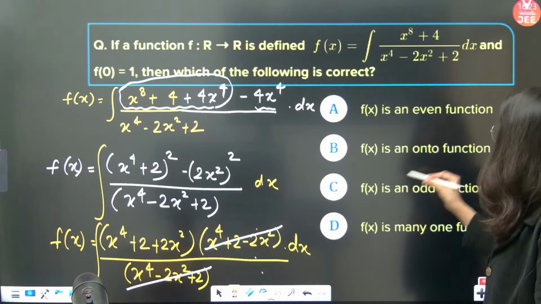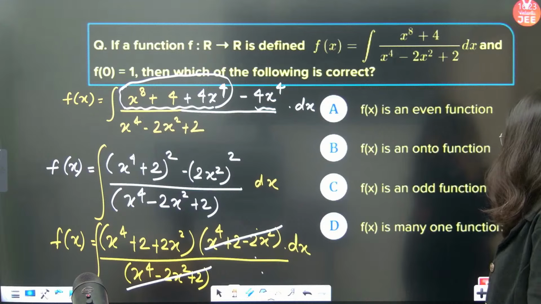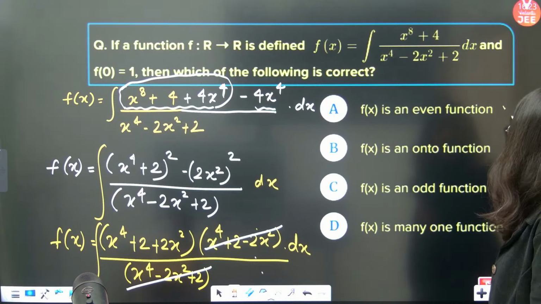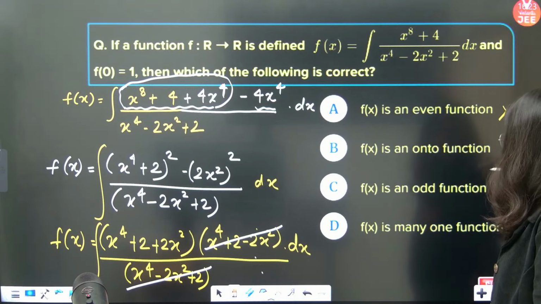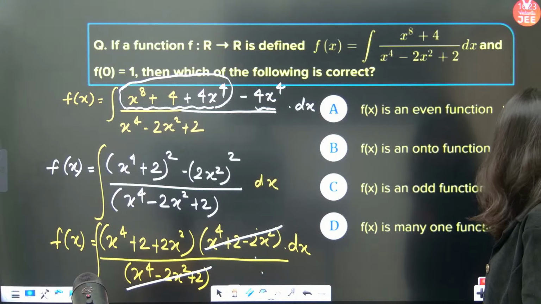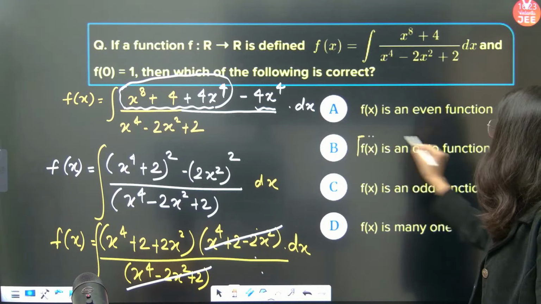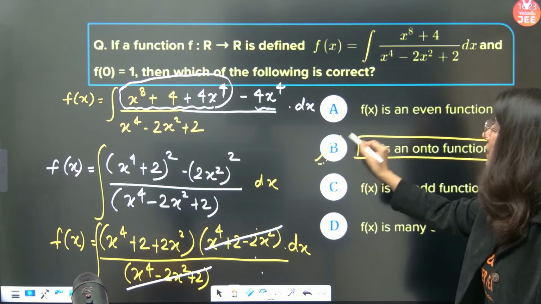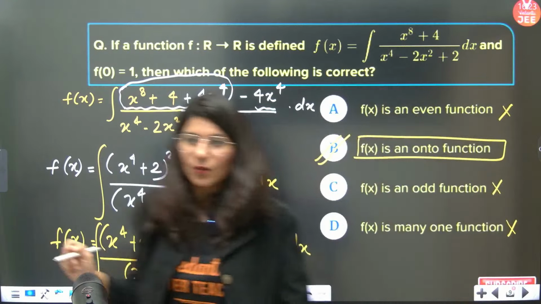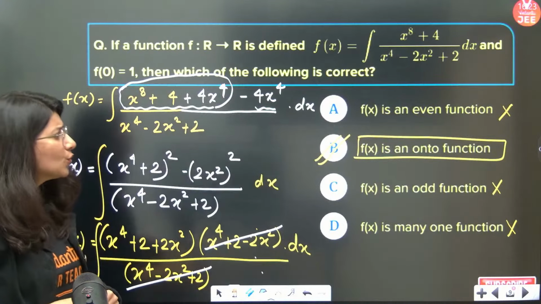Correct answer of this particular question is, okay, this is also wrong. Odd is wrong. Many-one is also wrong. So f of x is an onto function is absolutely correct. Okay, onto function. Now ma'am, but onto, so you didn't judge.